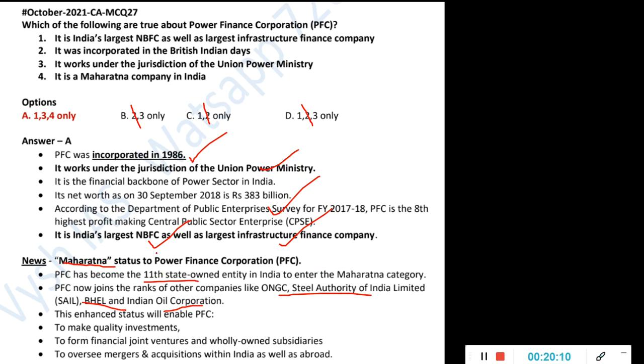So Maharatna company, Miniratna company, Navratna company. These are all different statuses given based on their last year's revenue and profit and all these things. Okay, so that criteria also, for Vysh students, will give you questions and table format also. Okay, in my economics series it will be there.